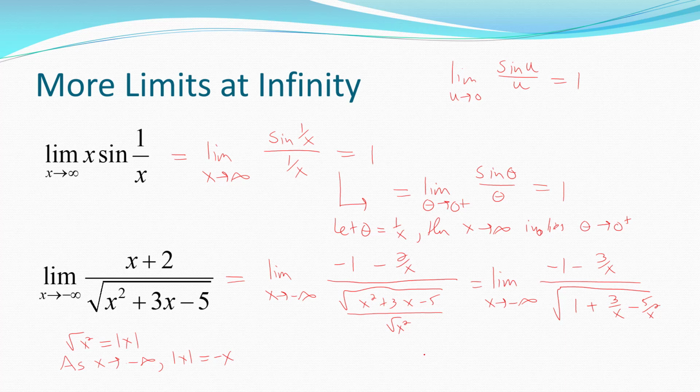Now it's easy to find the limit by using our limit laws. The numerator would be negative 1 minus 0, all over the square root of 1 plus 0 minus 0. So the answer is negative 1. This function has a horizontal asymptote as x decreases without bound, and that would be y equals negative 1.